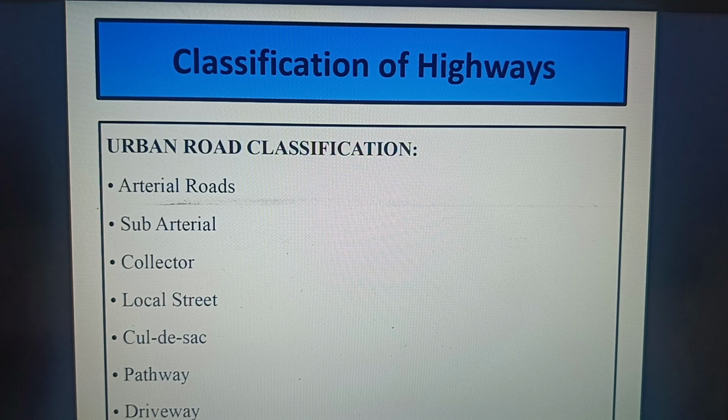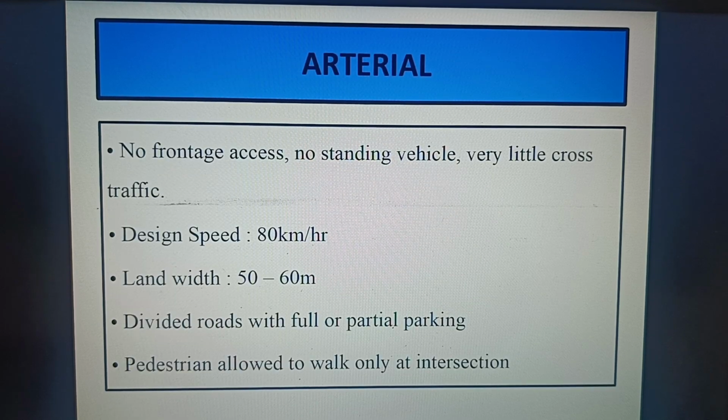So this type of classification is also called urban road classification. So far we have discussed the outer routes which connect to the major cities, but in this part we are going to discuss the routes within the city limit. Okay, so urban road classification: arterial routes, subarterial, collector, local street, cul-de-sac, pathway and driveway.